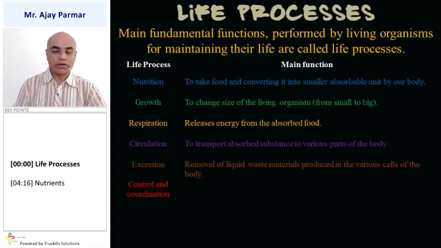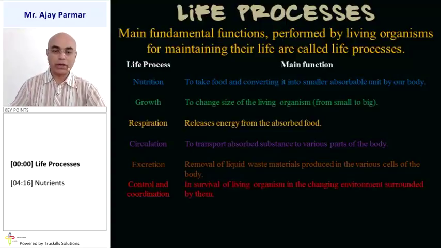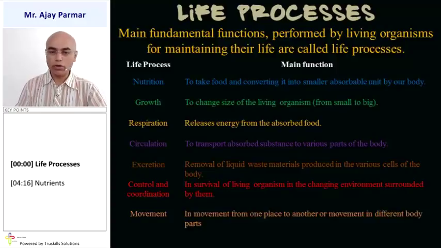Control and coordination. Obviously, the whole body has to be controlled. Whatever functions are going on in our body, they have to be controlled, neither overworking nor underworking. The survival of the living organism in the changing environment surrounding them is mainly because of the control and coordinative system. Movement, what we call locomotion, from one place to another place.